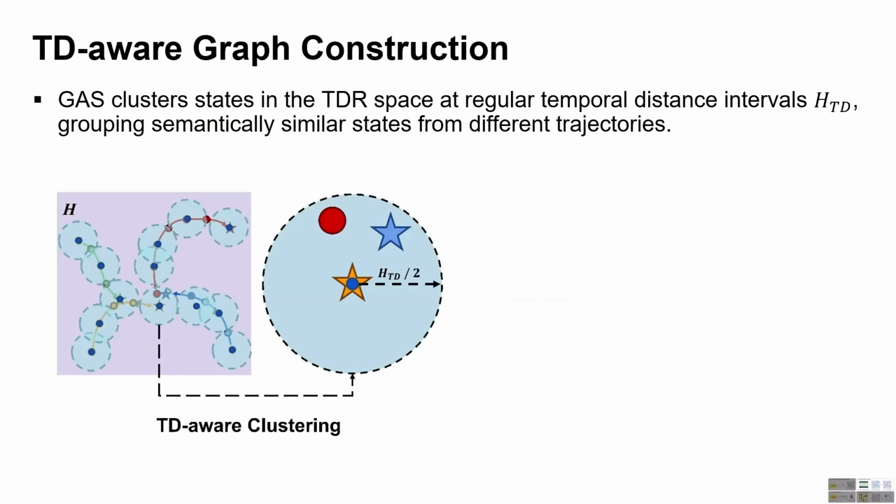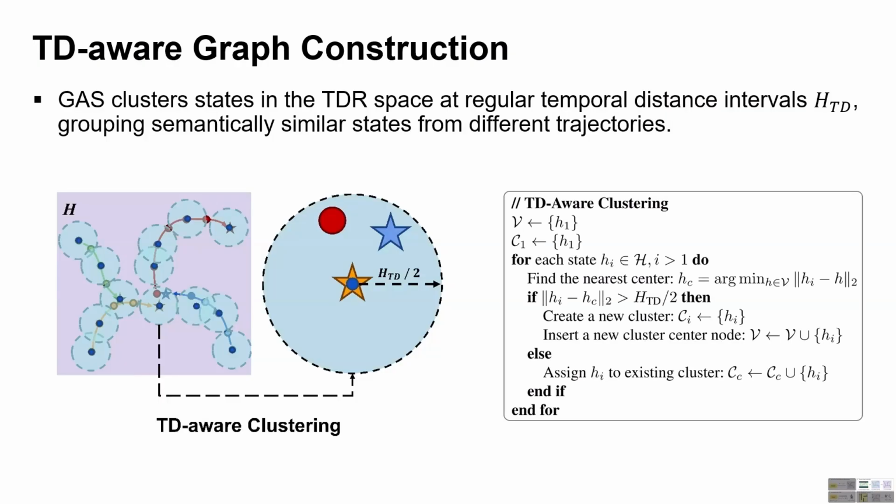Next, we introduce the TD-aware graph construction process. First, we cluster states in the TDR space at regular temporal distance. The clustering procedure is straightforward, as shown in the algorithm. If a candidate state is farther than a predefined threshold from any existing cluster center, we create a new cluster. Otherwise, the state is assigned to the nearest center.